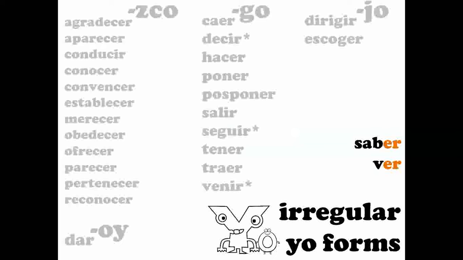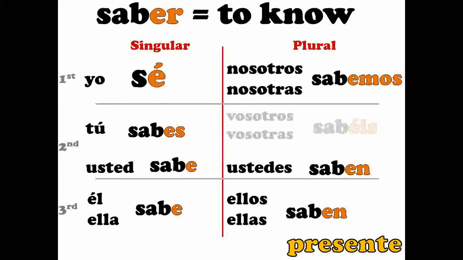And then there are two, three really. Caber is one of them, but it's not part of our courses in our classes in LRSD. So we just use these two straight up irregular yo forms. Saber is one of them, and it just comes out of nowhere. This one's something you use. This is to know a fact.